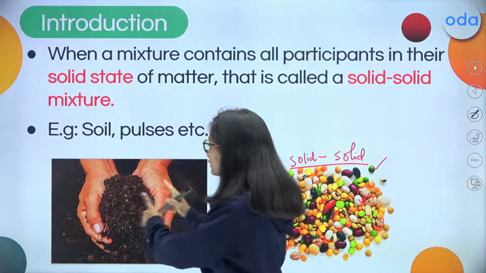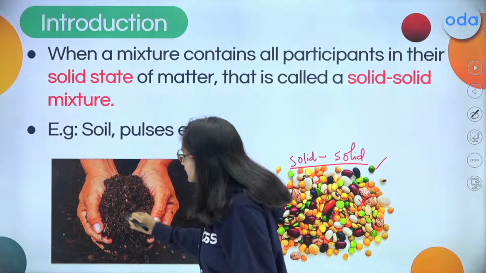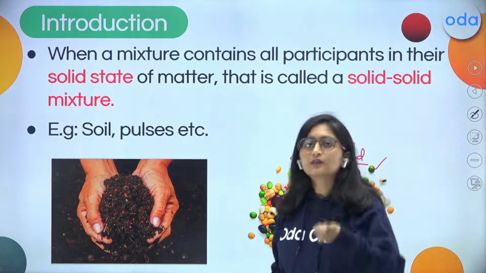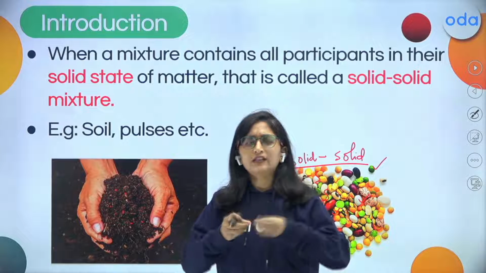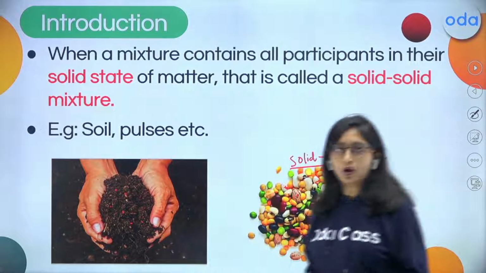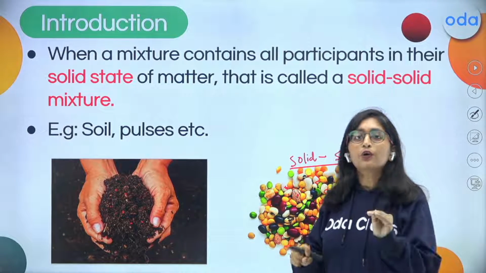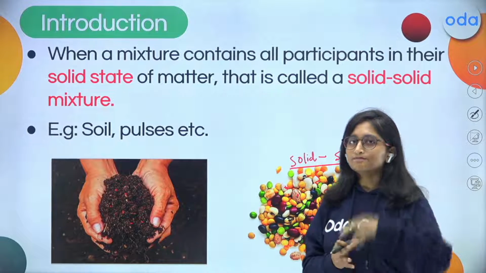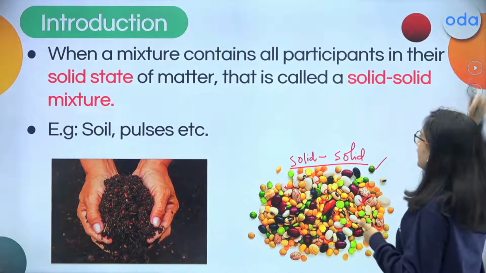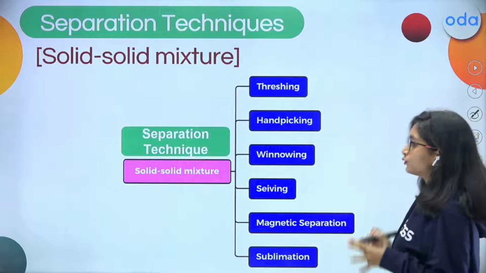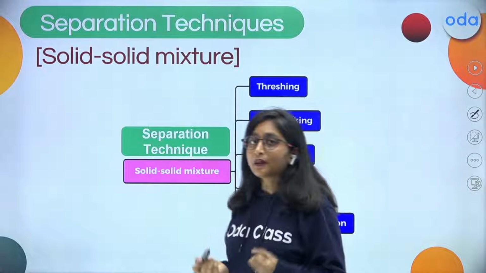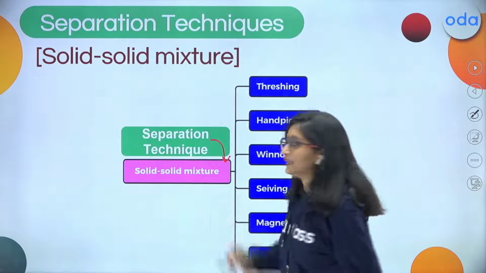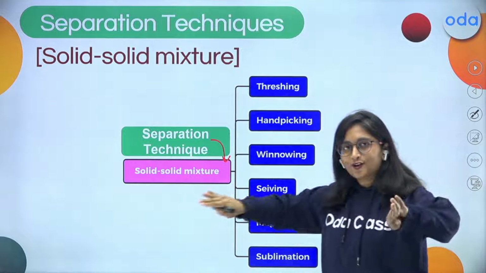Now, when you look into the soil, there are particles which are in a solid state. There is a mixture of those particles, whether it is particle 1, 2, 3, 4, or 10 particles, all of them are in the form of solid. So, in this session, we are going to focus more on the separation of the solid mixture, right? So, if you have the option to find out the ways how we can separate the solid mixture, here are the separation techniques for separating solids, right?